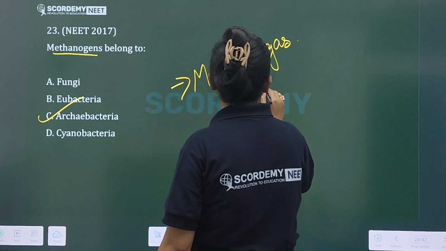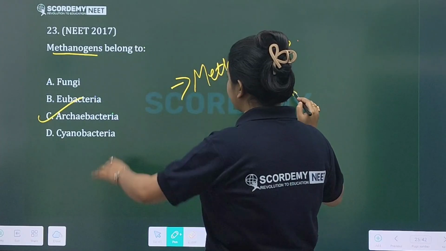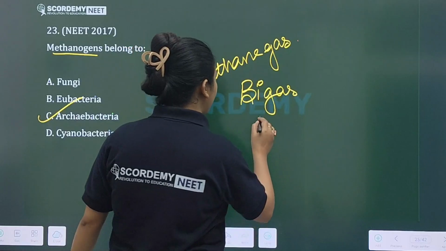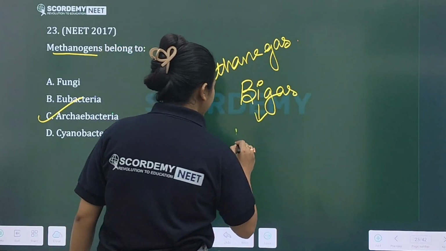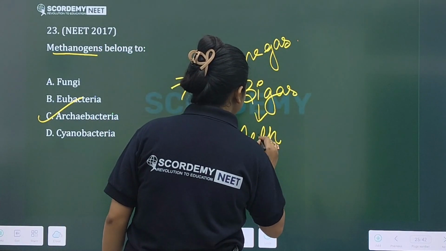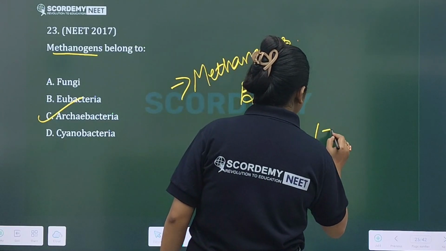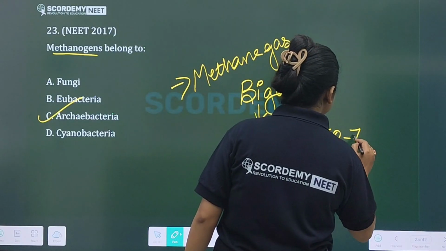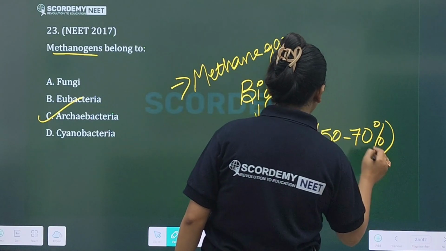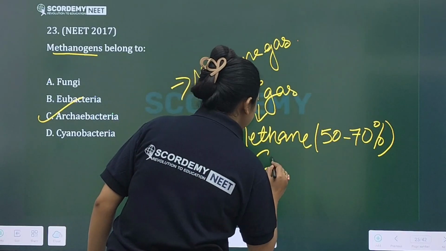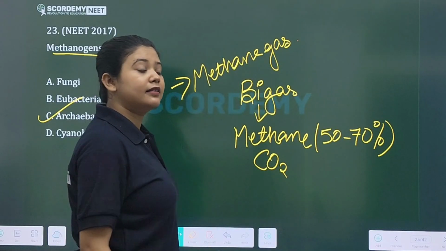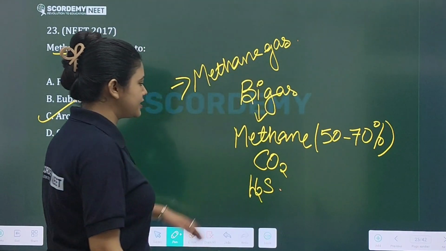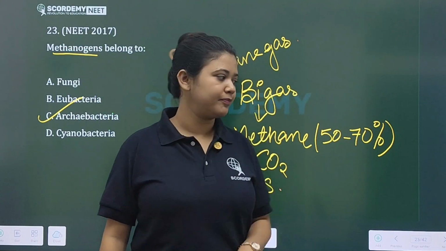So a question is often asked along with methanogens. You should know the components of biogas. Components of biogas include methane. This is the highest percentage in biogas, around 50 to 70% methane. Then carbon dioxide. And the third one is hydrogen sulfide. So these three are the components of your biogas. Okay, done.